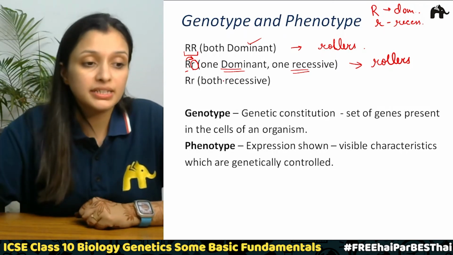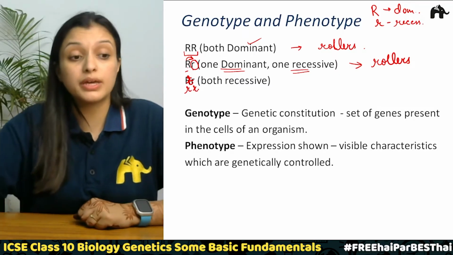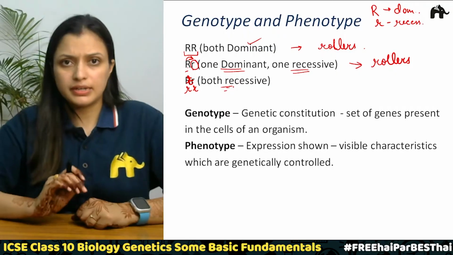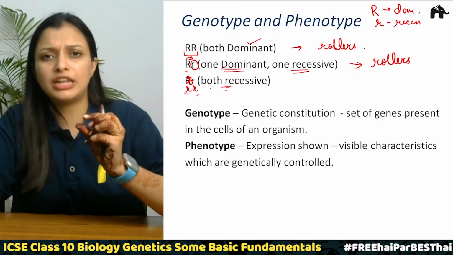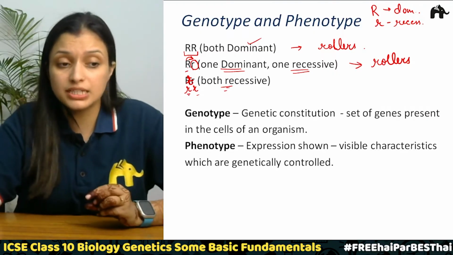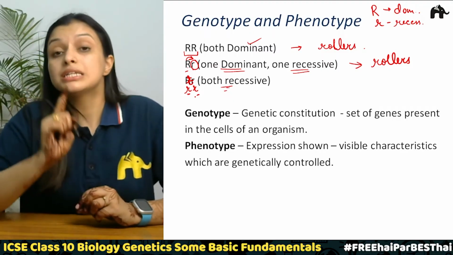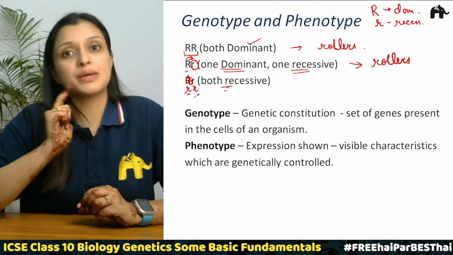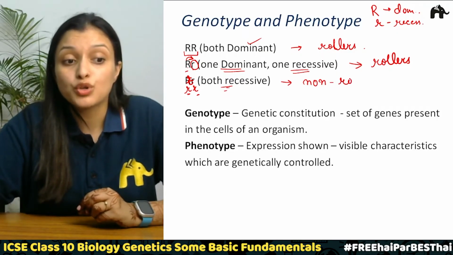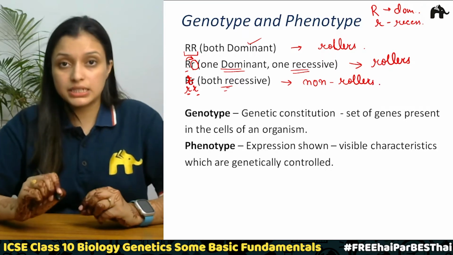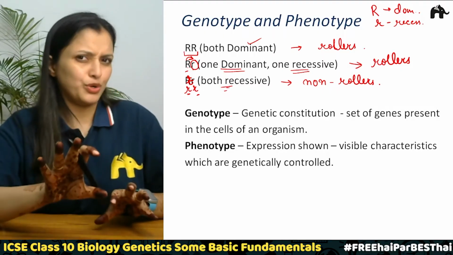Now the third one is small r, small r, where both of them are recessive, right? Both are written in small alphabets. This means this allele is recessive and this allele is also recessive. So in this case only the recessive allele will show its appearance, correct? In this case the individual will be a non-roller, correct? So if we look at the genetic constitution, what appears might not be true, correct?